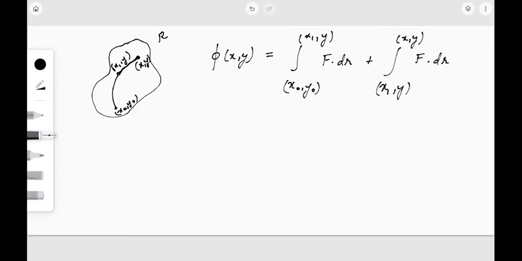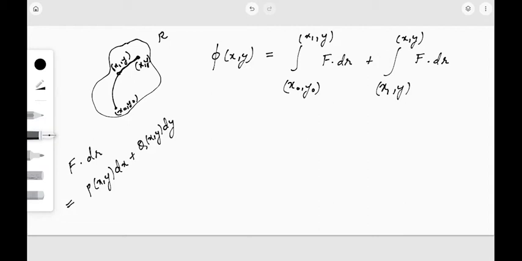Now what we are going to do is I want you guys to recall one more thing. We had seen that F dot dr is nothing but P of x, y dx plus Q of x, y dy, right? dr was dx i plus dy j, and F is P i plus Q j, so the dot product will be P of x comma y dx plus Q of x comma y dy.